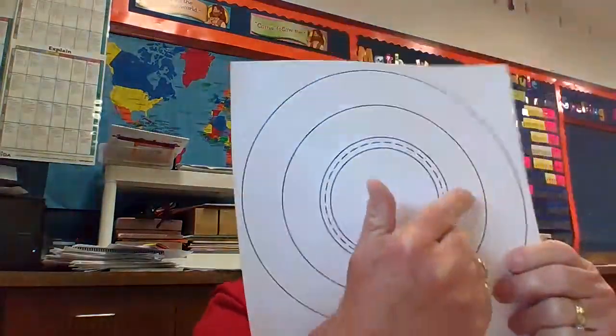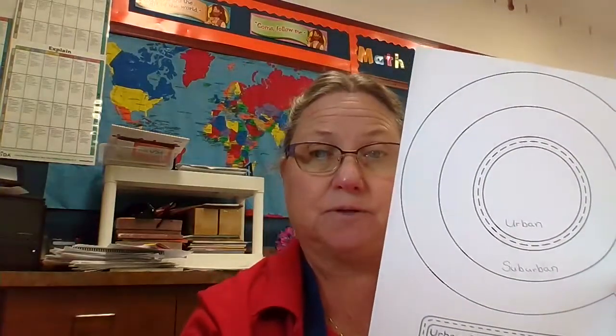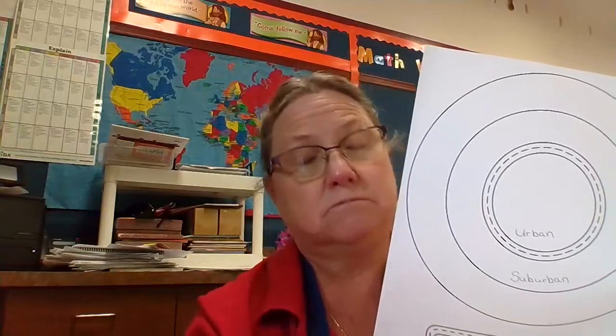So, if you could go on and get ready to pause me, in this circle here, I want you to draw what it would look like in the suburban areas. Houses farther apart, some cars, okay? Things like that. Go on and pause, and then you can come back.